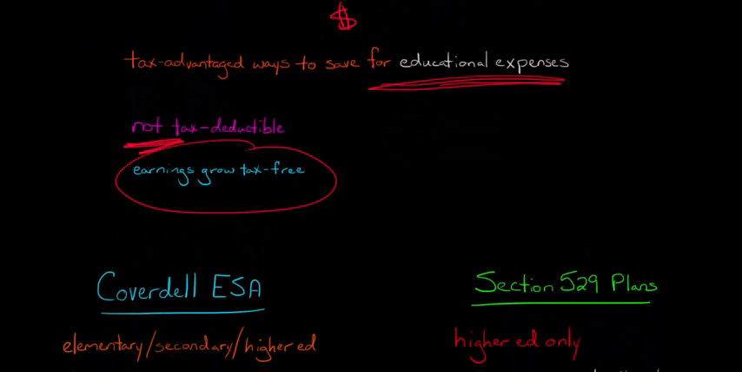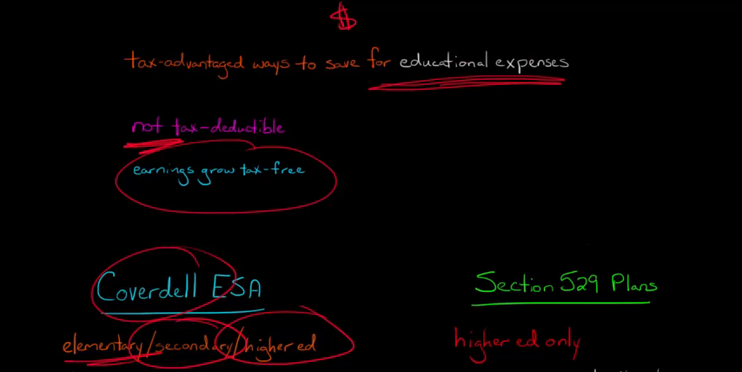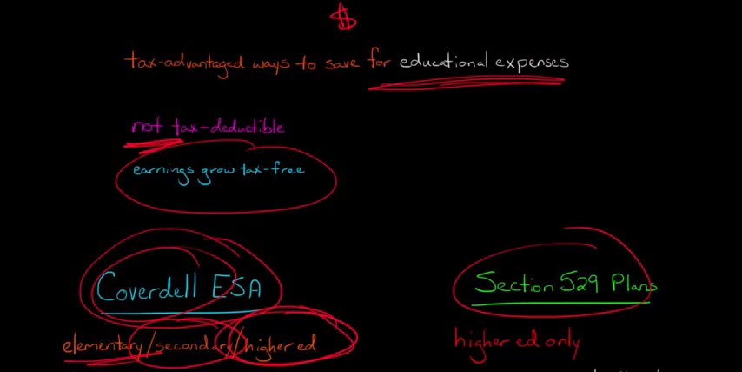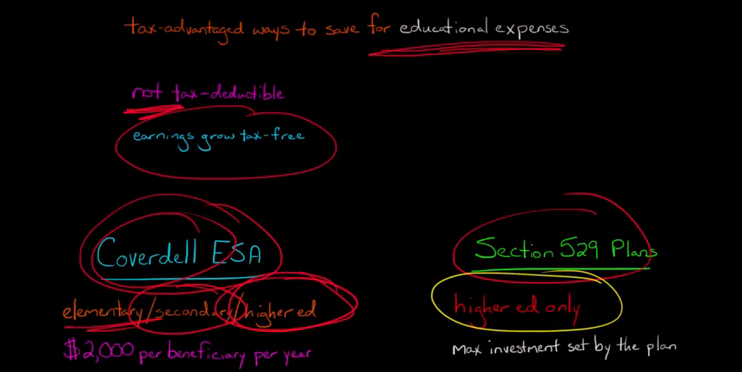First off, the Coverdell account can be used for elementary, secondary, and higher education. So if your kid is going to be going to high school and you want to save money for a private high school or for college or for grade school, you can set up a Coverdell account. However, the Section 529 plans are only for college. They're only for higher education expenses. So you should just bear that in mind.